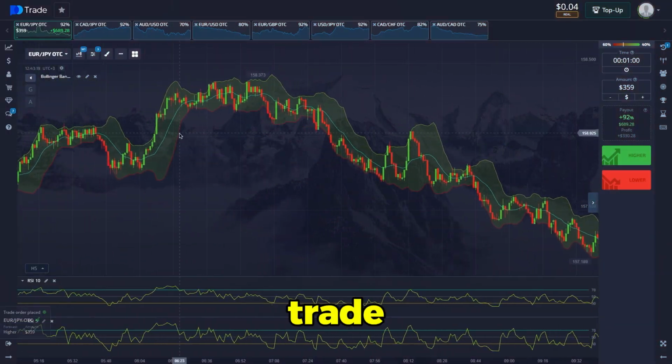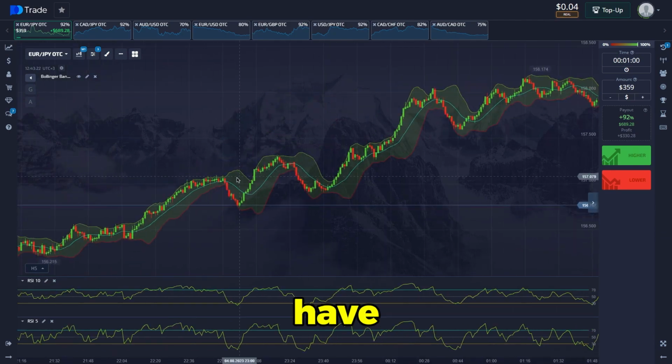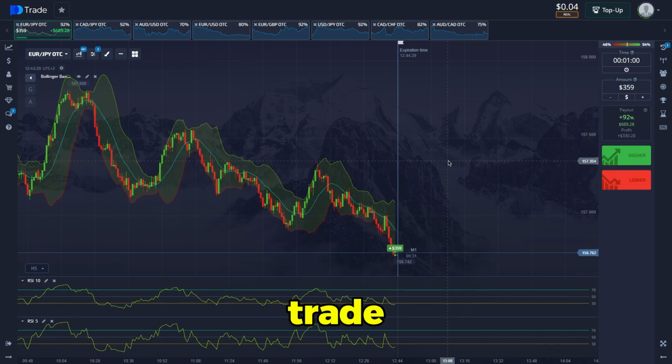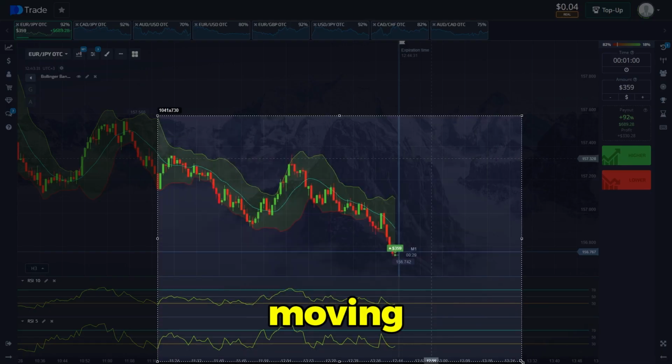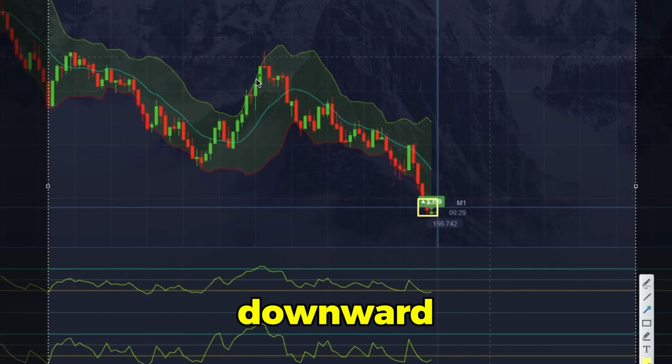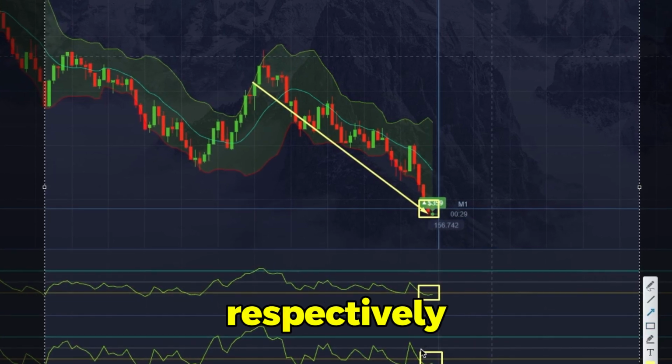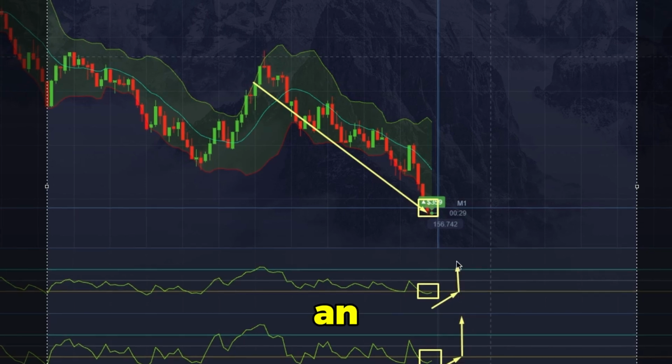Let's open an upward trade here. I will expect a price correction. We have an ideal touch point with the support area. Here it is, a clear signal to open a trade for an increase, touching the lower moving average after a good downward trend, then exiting the oversold area on both oscillators respectively. The deal opens for an increase.